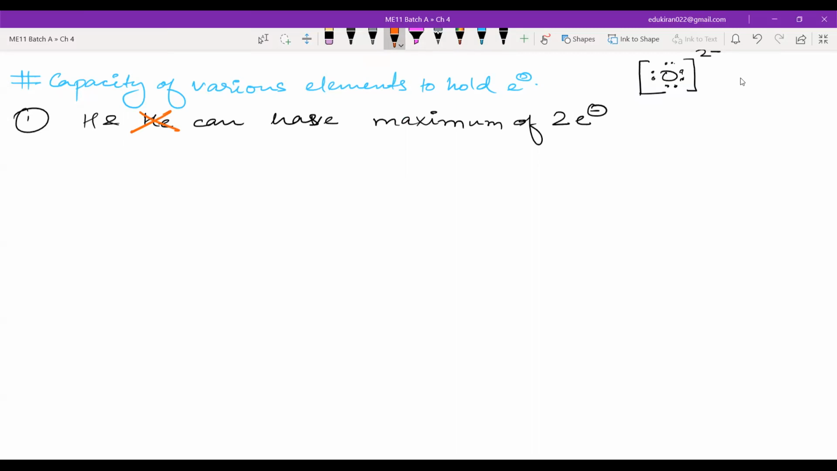Why have I crossed helium? Because helium does not take part in reaction. It won't form any compound. So you don't have to learn about helium, but remember that hydrogen and helium can only have a maximum of 2 electrons in their valence shell. Now what does this mean?